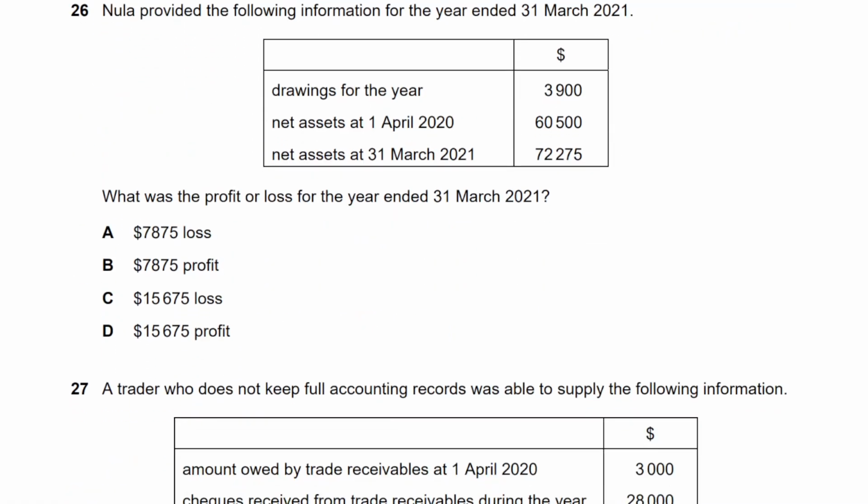26. NULA provided the following information for the year ended 31st March 2021. What was profit or loss for the year? It's a very beautiful question, repeated every time. I've given you a formula for this, and remember, don't forget this please, net assets mean the same thing as capital. It is literally the same thing. Net assets means assets minus liabilities, that's all, right? So that is opening capital, closing capital.